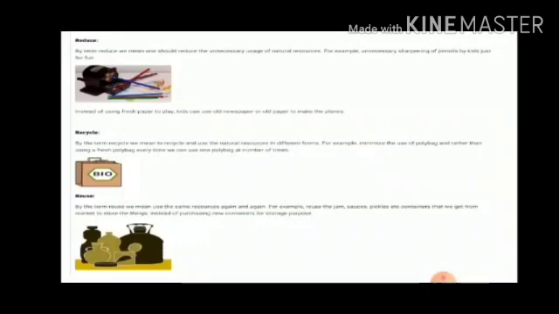Second one is reuse. We can reuse certain things for more than one purpose. Like we can give old books to juniors. We can reuse plastic and glass bottles of soft drinks for storing water. We can donate old mobile phones to friends who are needy. We can reuse old clothes by making other usable items like cushion covers, handkerchiefs, etc. from them.